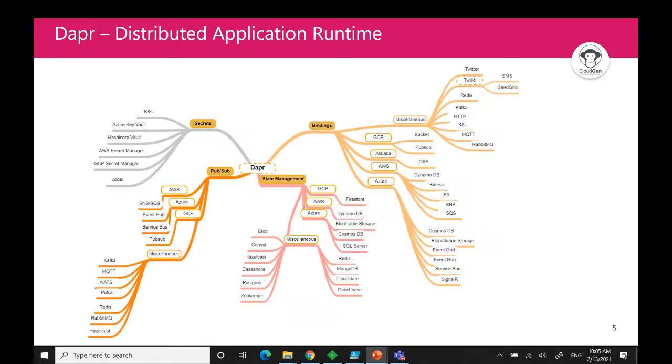Maybe just one more word on theory. Here is a small map that I built myself to show the stores to which Dapr connects. We see the concerns that we've seen earlier, so pub/sub and so on, and it's an impressive list of systems that Dapr can interact with. You see Amazon, Azure, Google Cloud, but also tools and services like RabbitMQ, Redis, and so on. Secrets, I was just referring to secrets: you see Azure Key Vault, HashiCorp Vault, AWS, and the like. Really a lot of stores, and I think this map is already probably outdated.